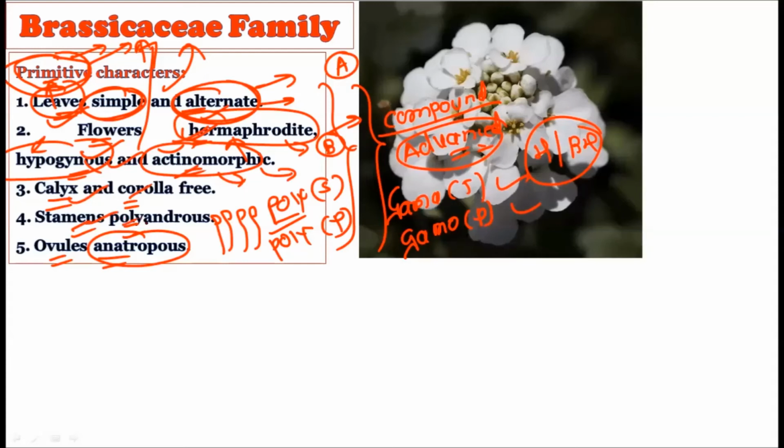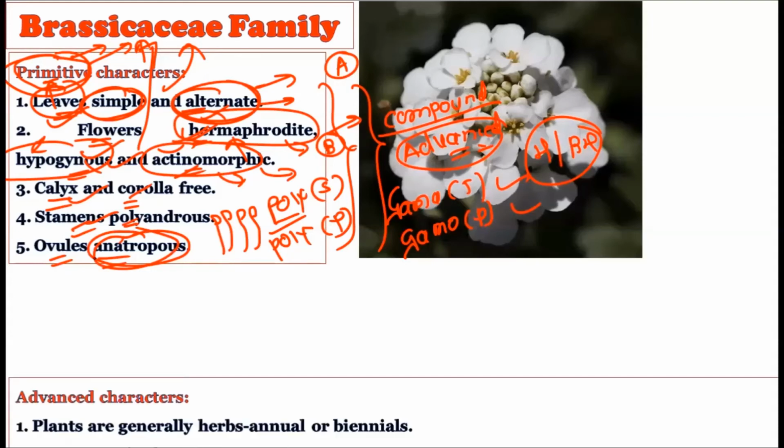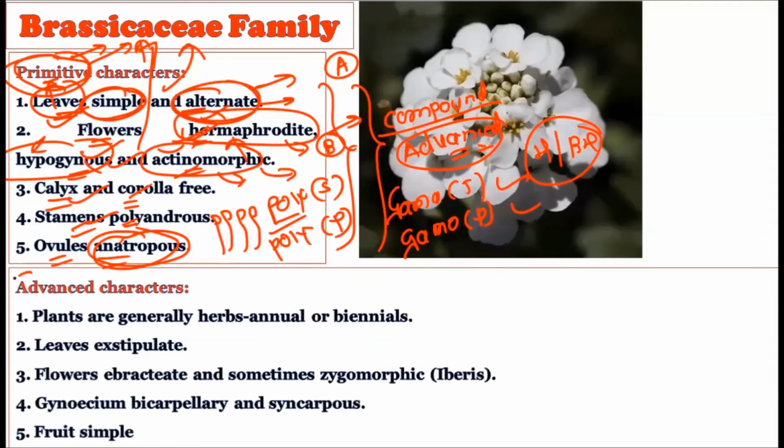Stamens are polyandrous, that is, they are free from one another, and the ovule is anatropous. So all these characters show why the Brassicaceae family is a primitive family. Now let us consider some advanced characters which are present in the Brassicaceae family.